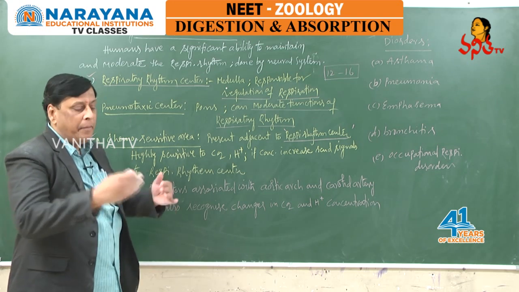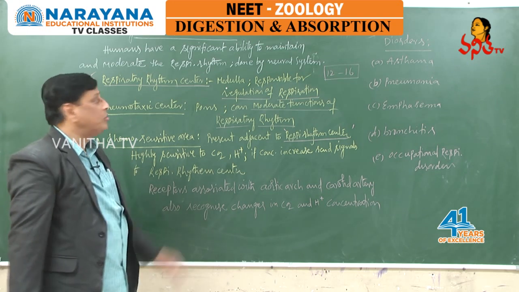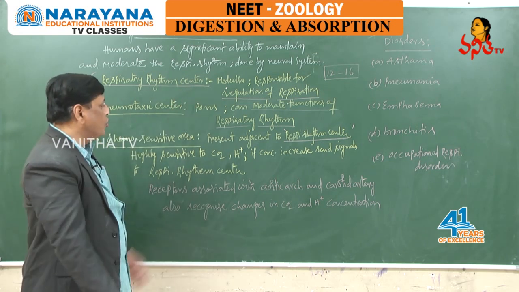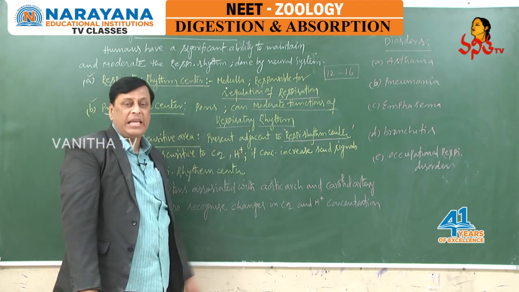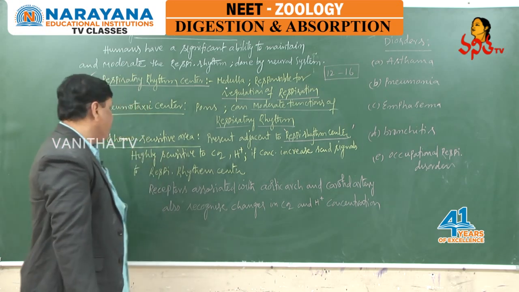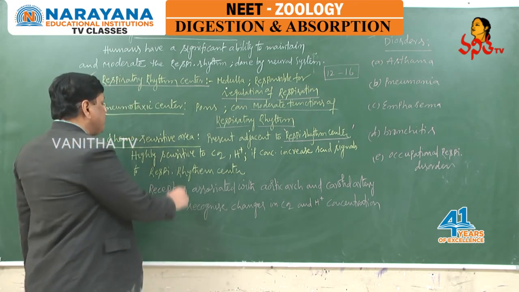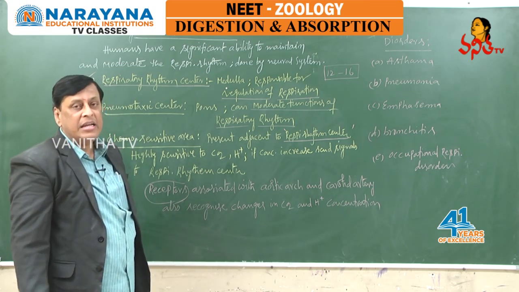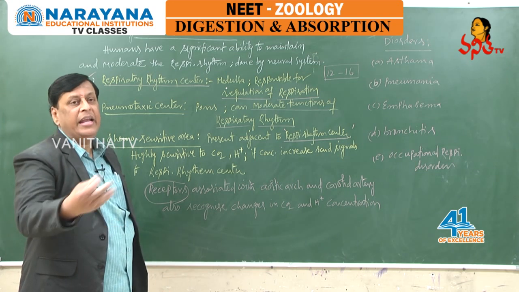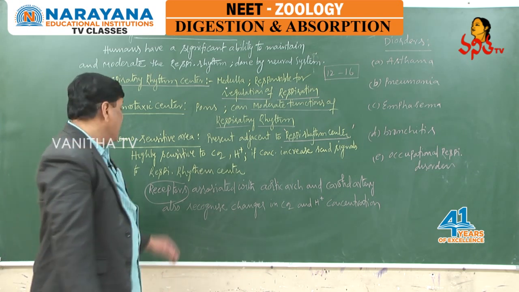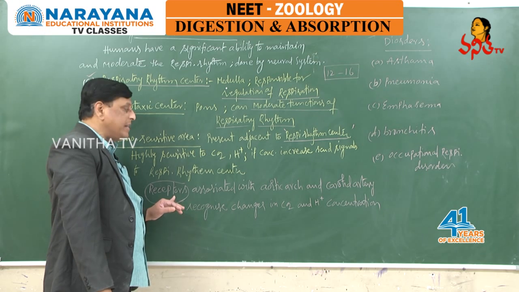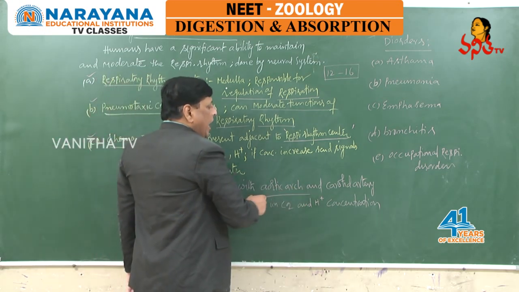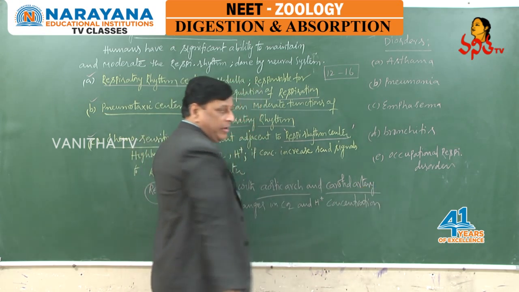It acts by sending signals to the respiratory rhythm center when concentrations of CO2 and H plus ions increase. In the same way, we can see some receptors that also recognize the concentrations of carbon dioxide and H plus ions. Such receptors are present on, or closely associated with, the aortic arch and also the carotid artery.